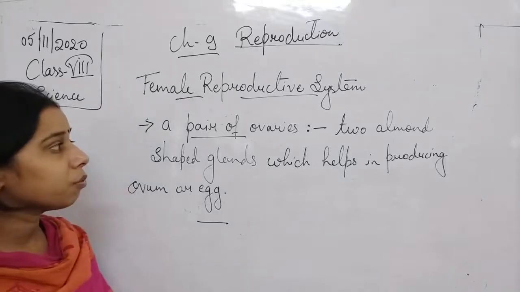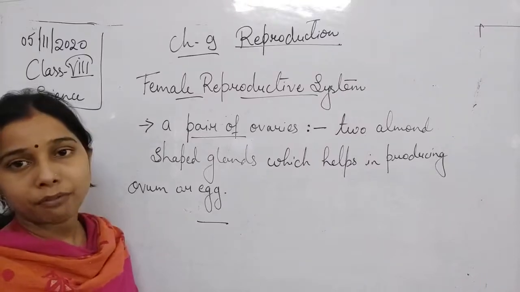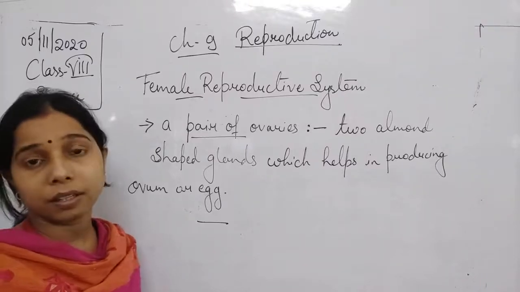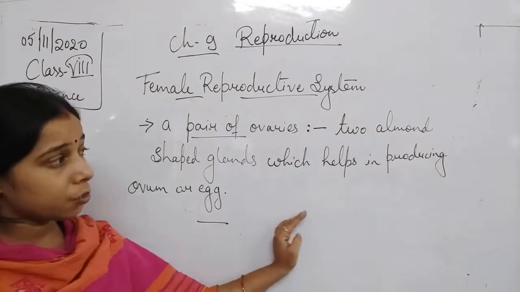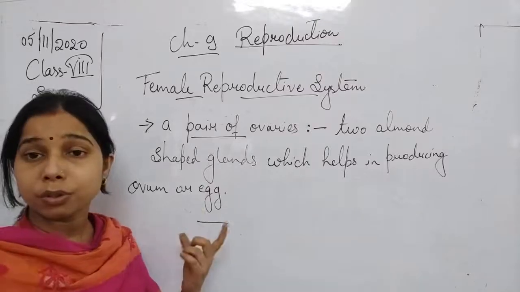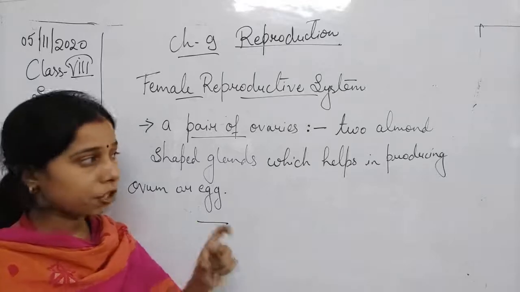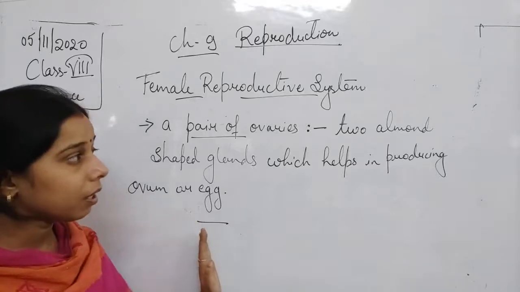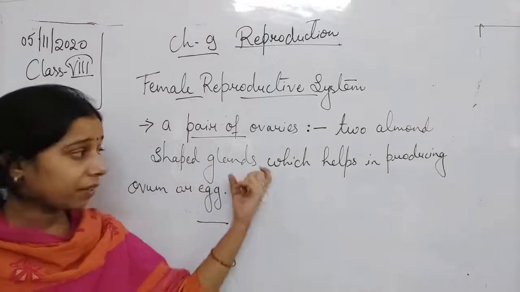Same here also students, there is a pair of ovaries. In your book you can see the diagram also, that there are two, present at both sides, and it has the shape of an almond. So we can say that it is two almond shaped glands. Why are we saying gland?